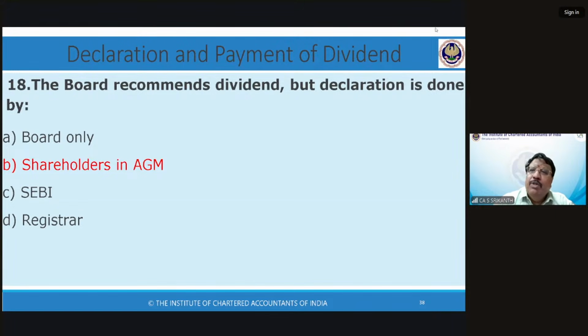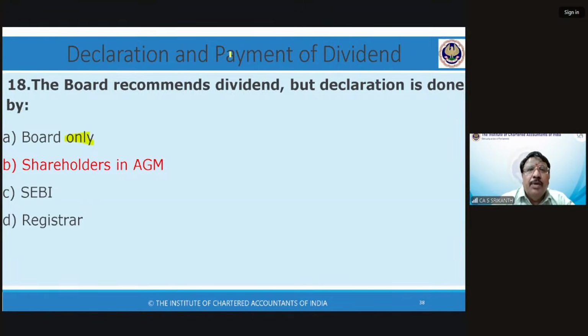Those of you who got A are confusing interim dividend with final dividend. The board recommends the dividend, but once they recommend, it is declared by shareholders. Interim dividend, they don't declare. Technically, it's not declared. It's announced by the board and paid. Once it is announced, it has to be paid. That is why the definition of dividend says dividend includes interim dividend.